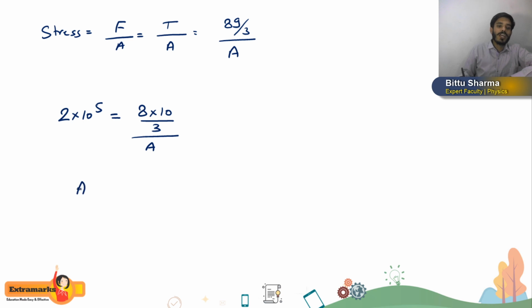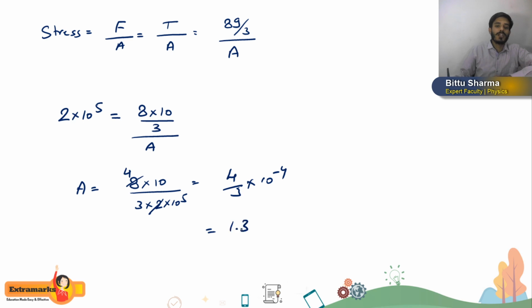So the area we will get here students, 8 into 10, 8 tens are 80. Getting or not? So directly I'll write 8 into 10 divided by 3 into 2 into 10 to the power 5. I hope you are getting this students. So if you solve this, it becomes 4 by 3 into 10 to the power minus 4, means 1.33 into 10 to the power minus 4 meter square will be the minimum area.